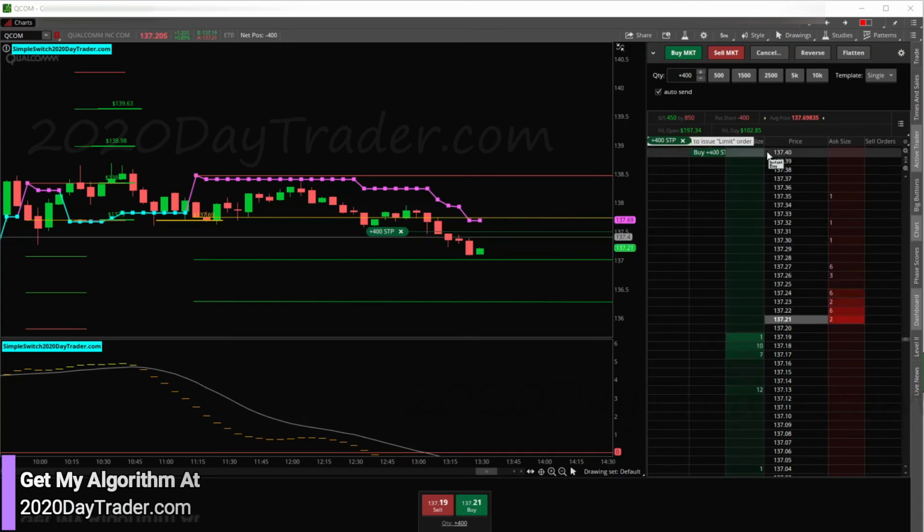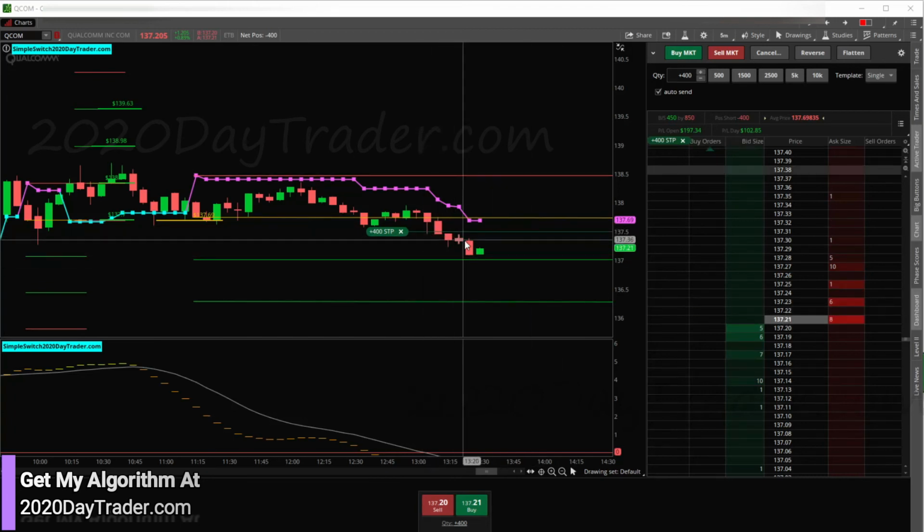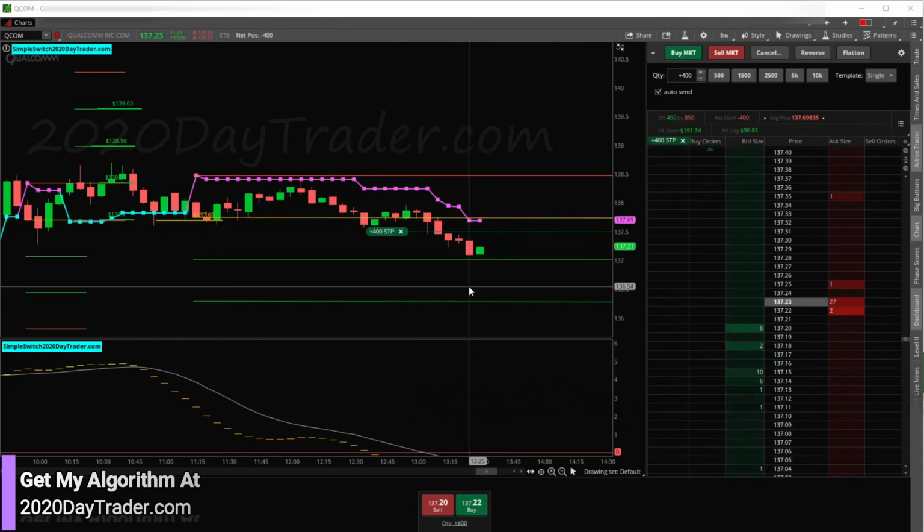All right, so I'm in my $100 win-loss range. If I took my trade off the table here, it would be a good trade because tomorrow when I trade QCOM, I'm going to risk $100 per direction. So that would be pretty sweet. But I do want to show you this exit that I like to use. So I'm going to hold on to this trade and let that exit take place, even though it may cost me money today.